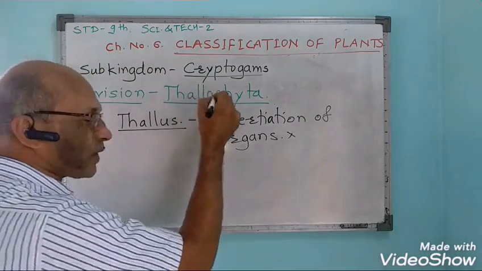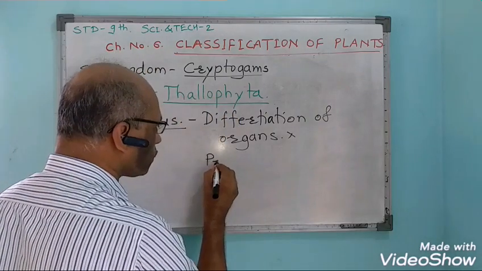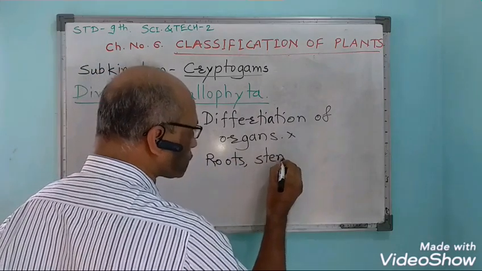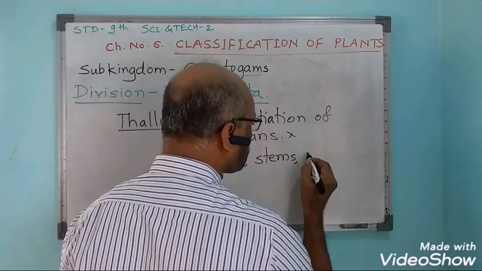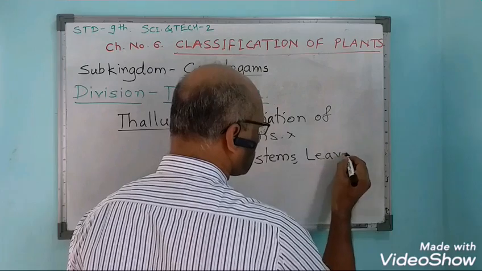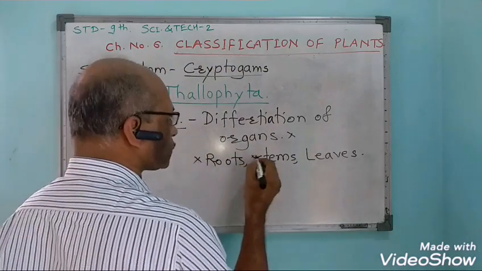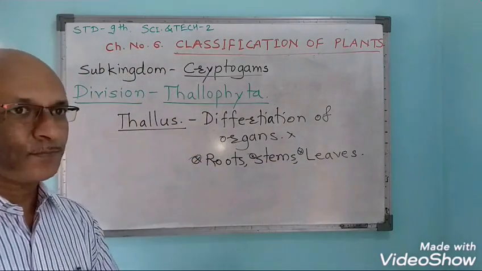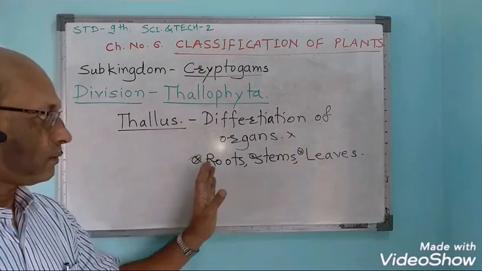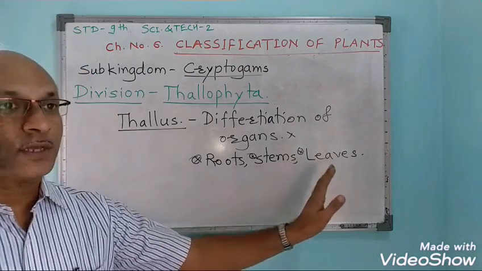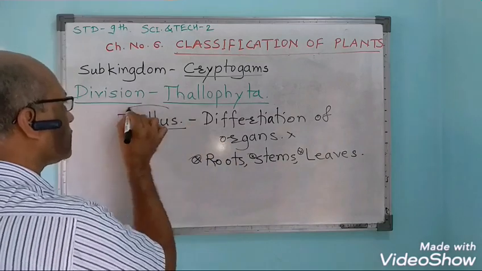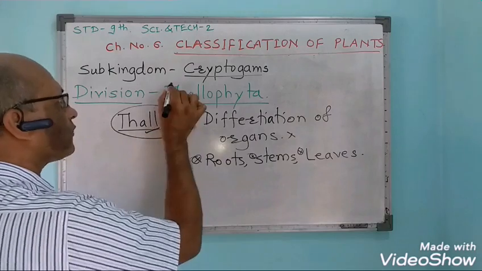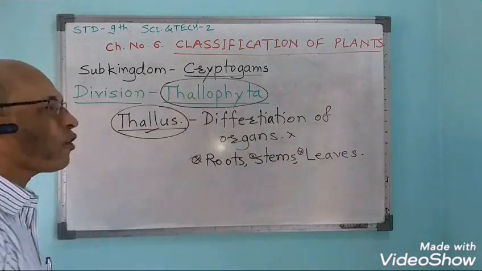That means these plants will not show true roots, they will not show true stems, they will not show true leaves, etc. No such organs will be observed in these plants. They have chlorophyll pigments, but the differentiation of organs is totally absent. Body of the plant is known as thallus, and all the organisms are in this manner. Therefore these plants are known as thallophyta.